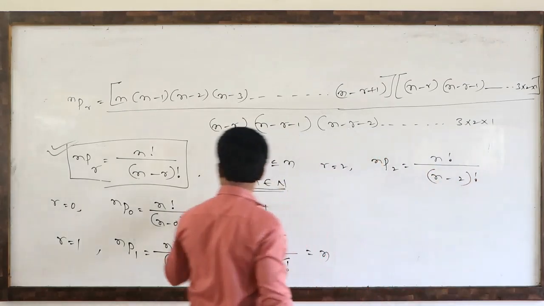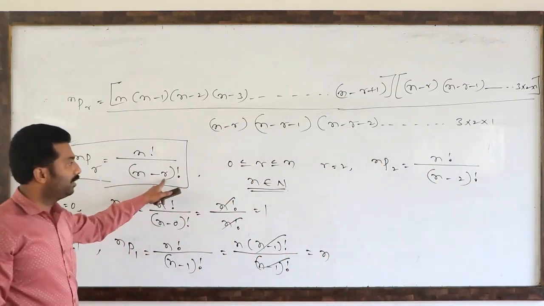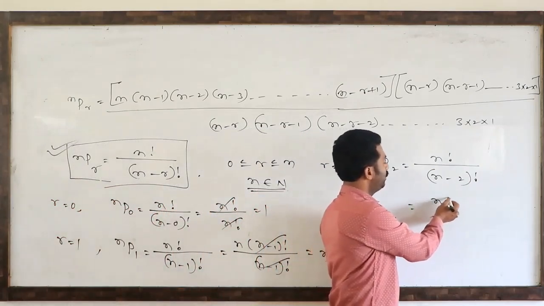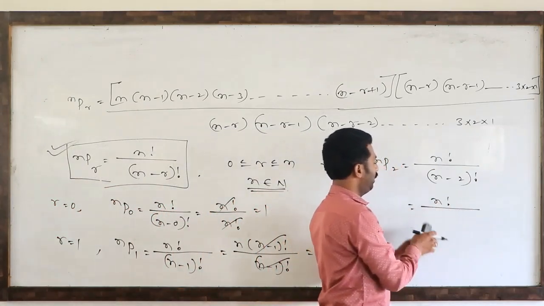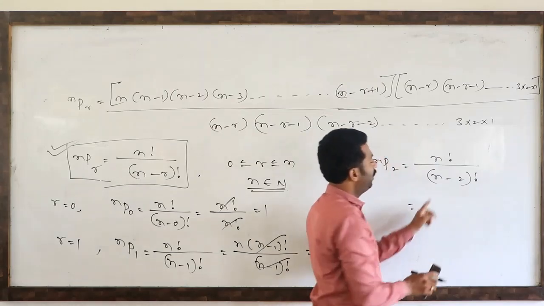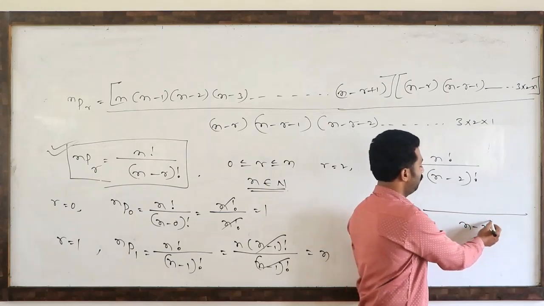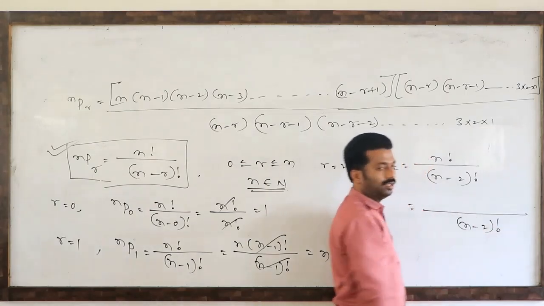Wherever r is there, we have to substitute. So that is n factorial divided by, in the denominator, n minus 2 factorial.